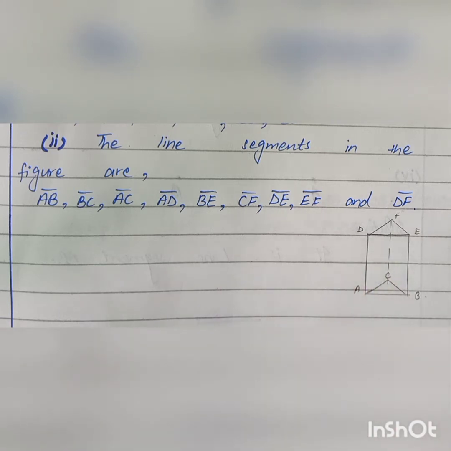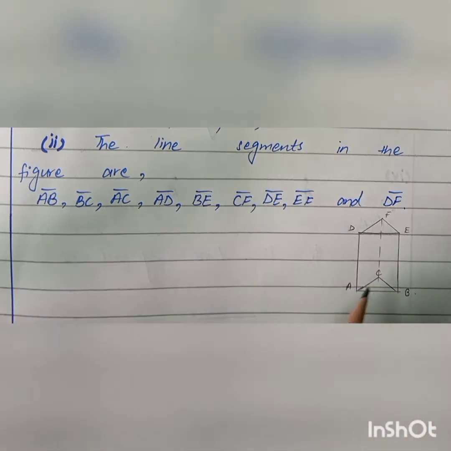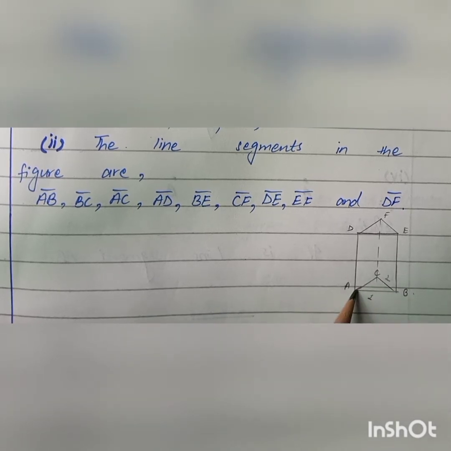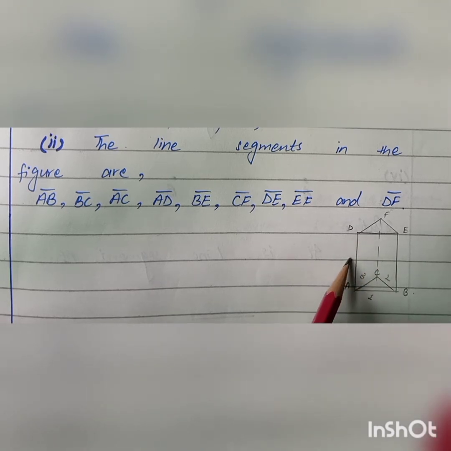So this is the figure of the second part of question number 3. Next, find all the line segments and write them here. The line segments are AB, this is 1. B to C, this is 2. A to C, 3. AD, 4.